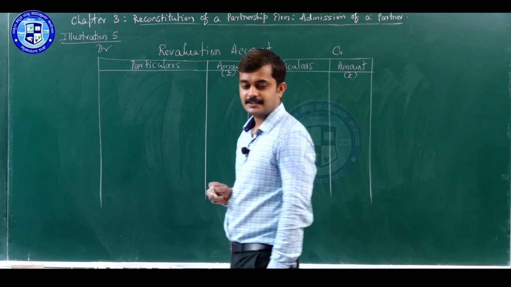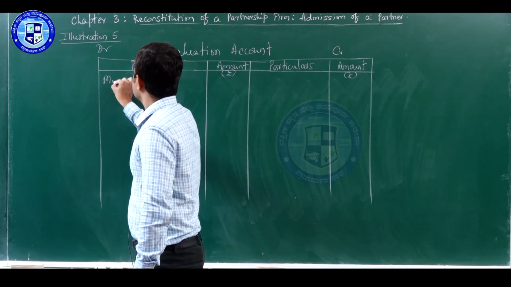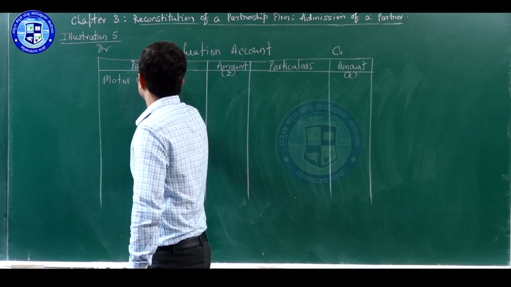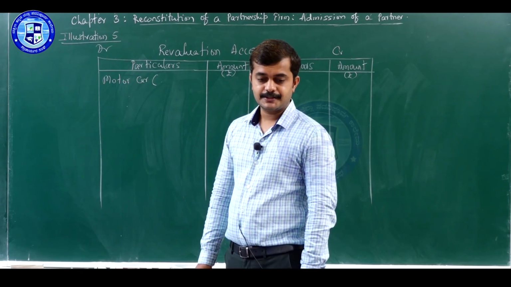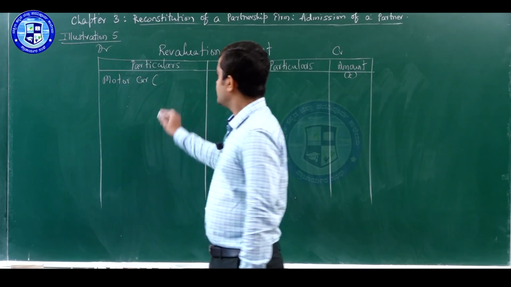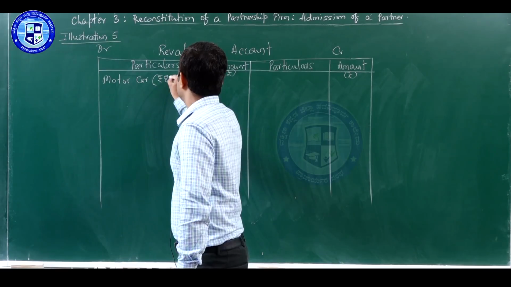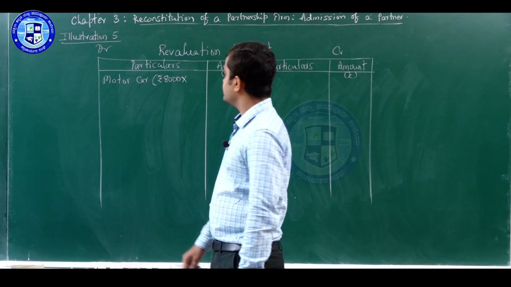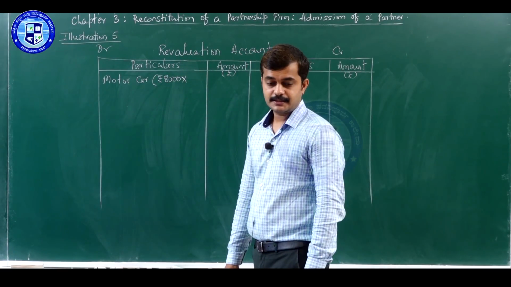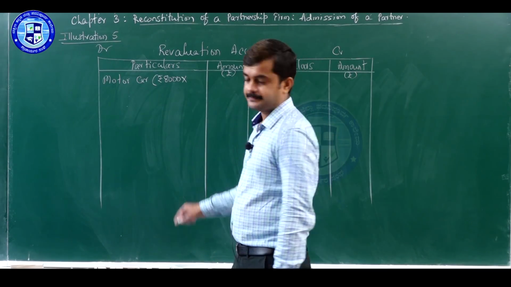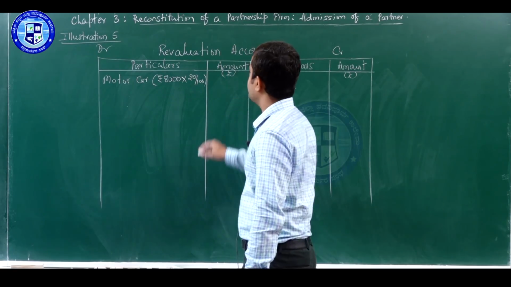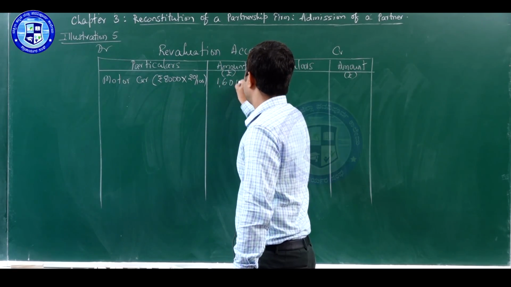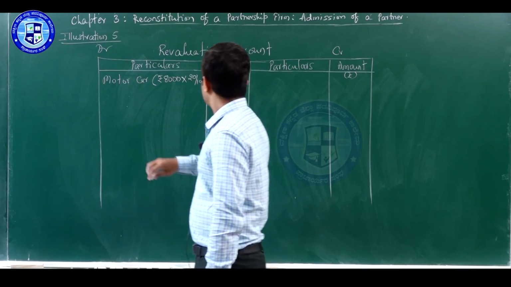So, the first asset is motor car. Motor car value given in the balance sheet is 8,000 and depreciation is at 20%, that means 20 into 100. Therefore, the amount comes to 1,600.